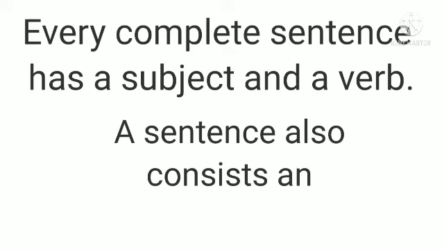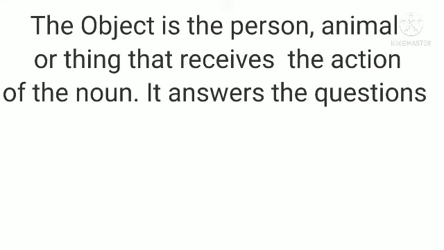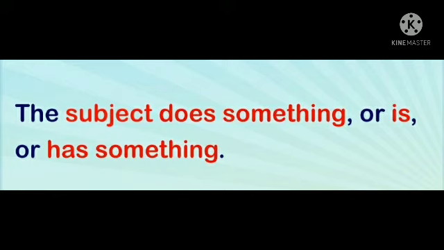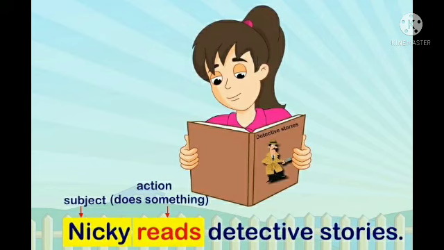A sentence also consists of an object. The object is a person, animal or thing that receives the action of the verb. It answers the questions what or whom. So the subject does something or is or has something. Like for example, the subject does something.